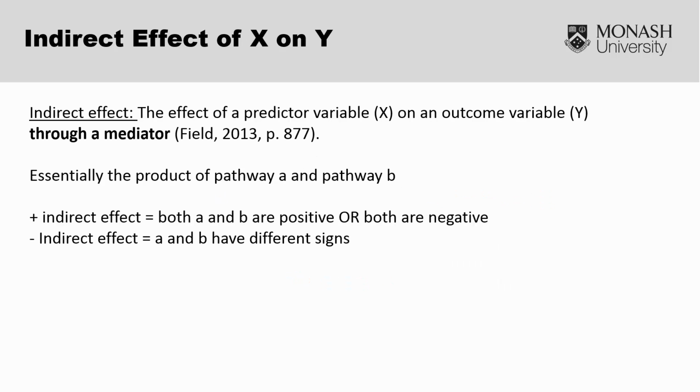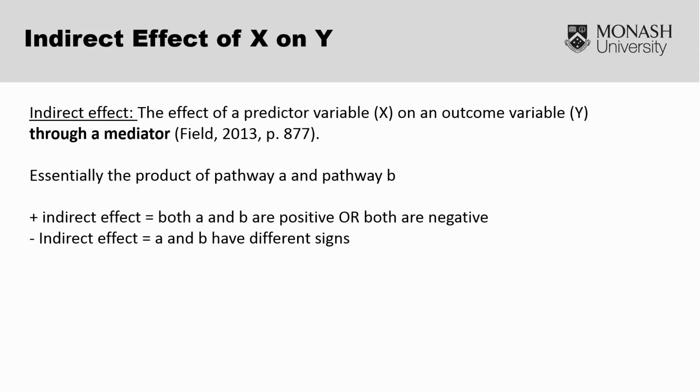The indirect effect essentially represents the mediation pathway. So it is the effect of the predictor variable on the outcome variable through the mediator, or what Hayes would describe as the test of whether X causes M, which in turn causes Y. This is actually very simple to calculate.